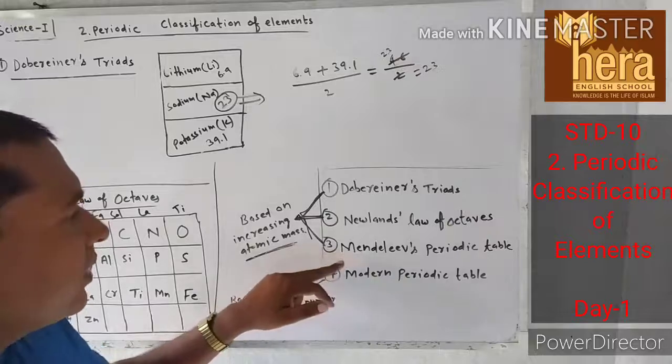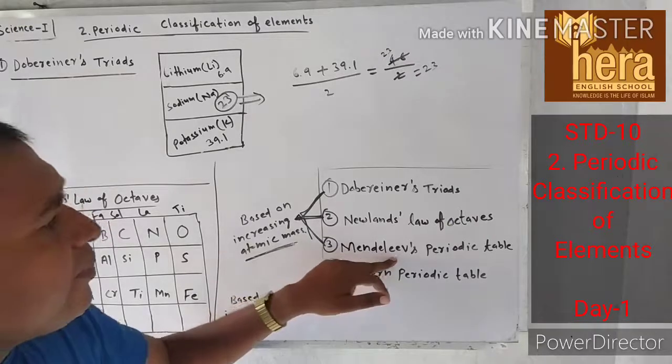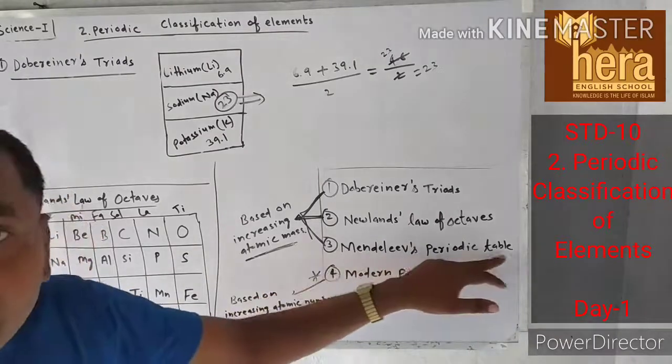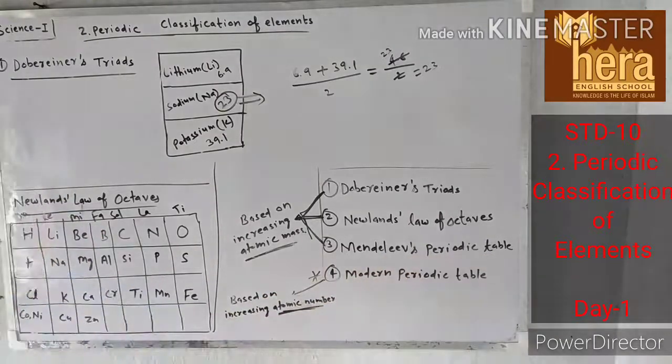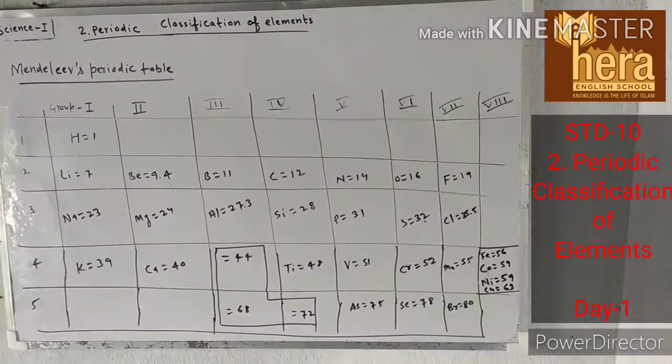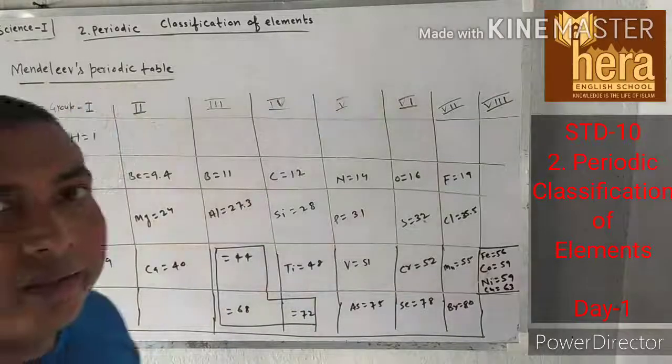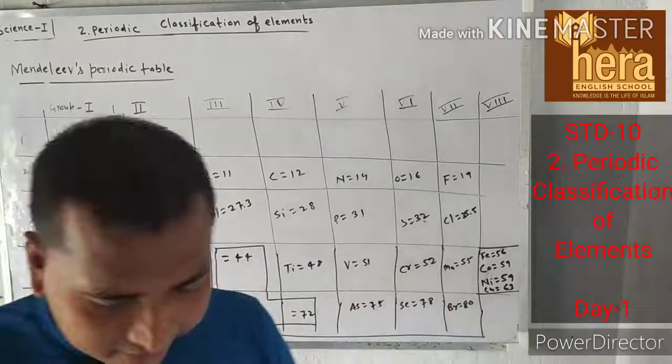Okay? So the next scientist who came is Mendeleev, and that is the Mendeleev periodic table. So I will erase the board. Next is the Mendeleev periodic table.